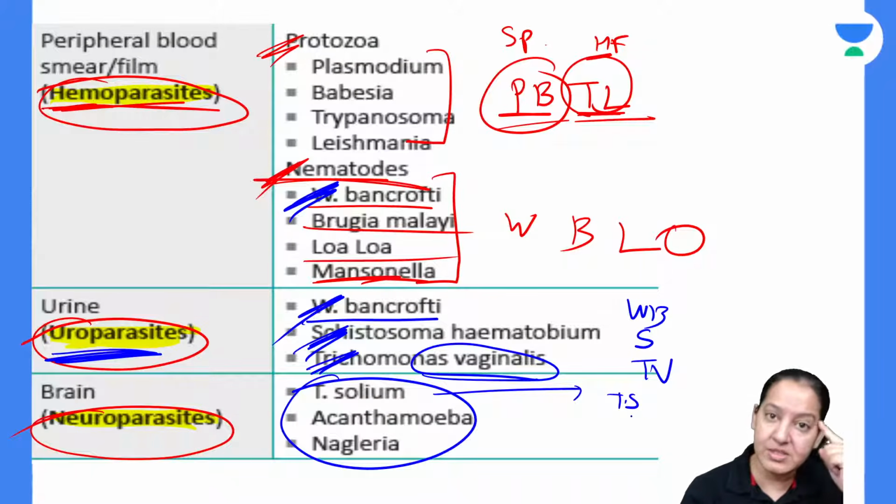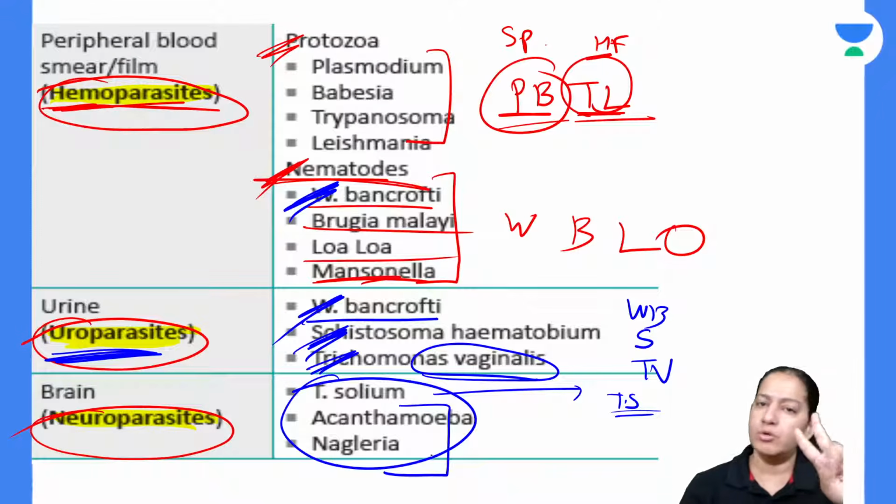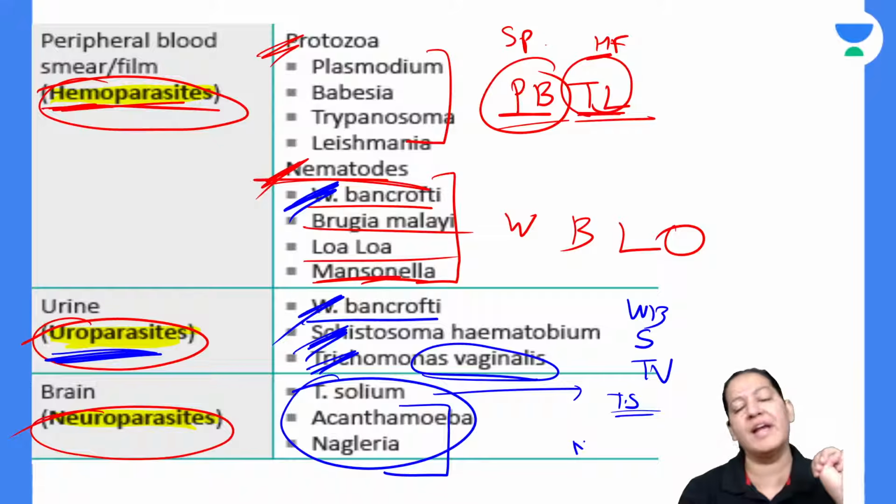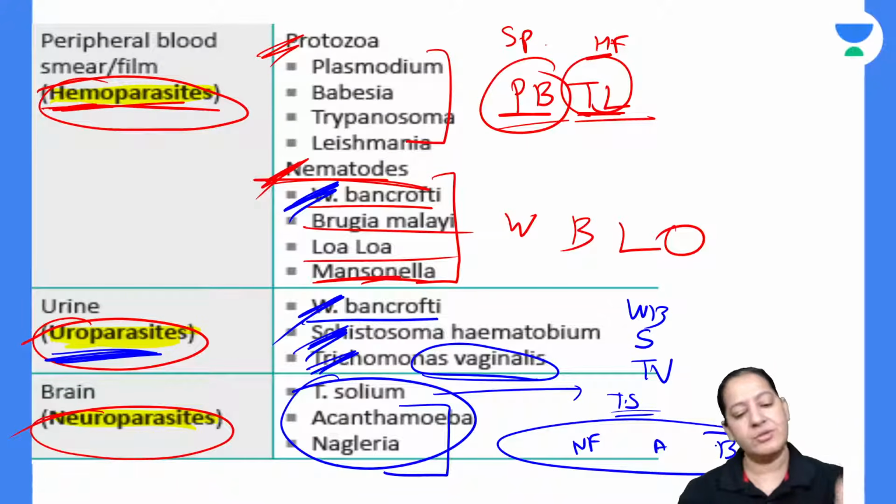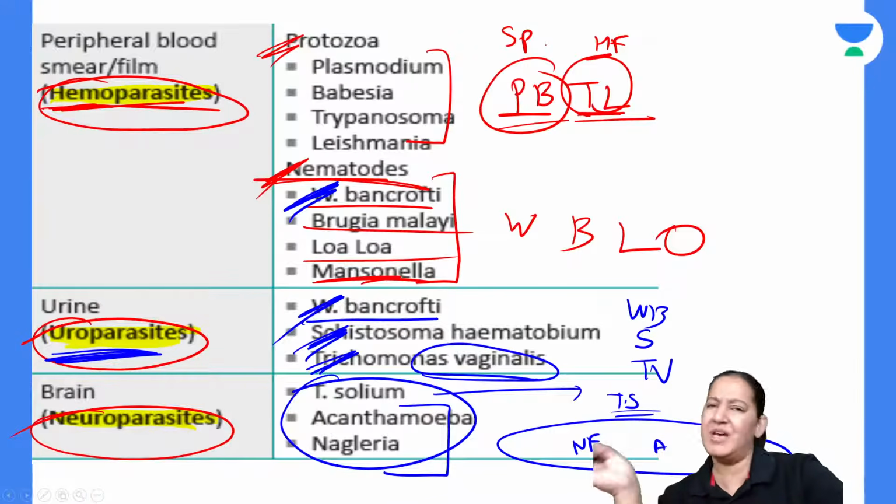which cause neurocysticercosis, the most important brain infection, and others are the amoeba. You know the three free living amoeba: Naegleria fowleri, Acanthamoeba and Balamuthia. All three are free living amoeba. So those are the parasites which reside in the brain. I don't have any mnemonic for it, because I just remember it like this.